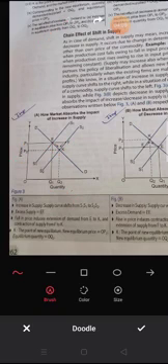For the observation, we have to write simple points of what we have discussed in the diagram. On the x-axis quantity, on the y-axis price, DD is demand curve, S1 is old supply curve, E is equilibrium point, OP1 is equilibrium price, OQ1 is equilibrium quantity. S2 is new supply curve. Now when supply increases, equilibrium price decreases from OP1 to OP2, and equilibrium quantity increases from OQ1 to OQ2. And EFK is our chain effect. Clear? You have to write only simple points in your own words.